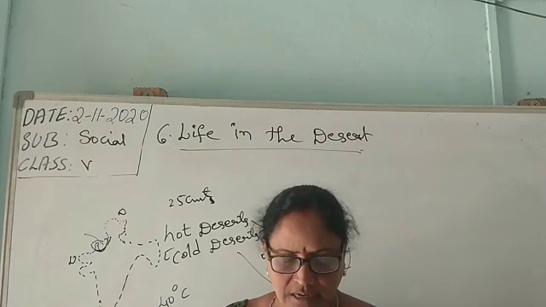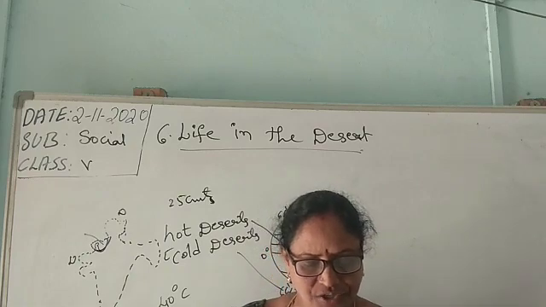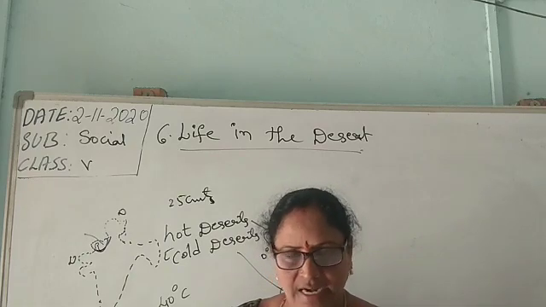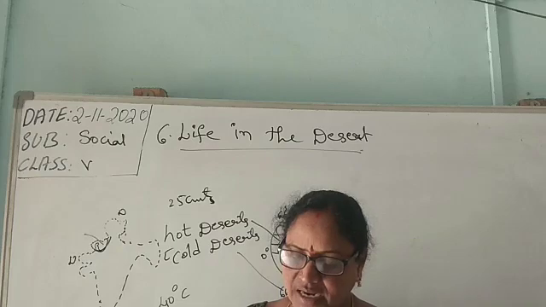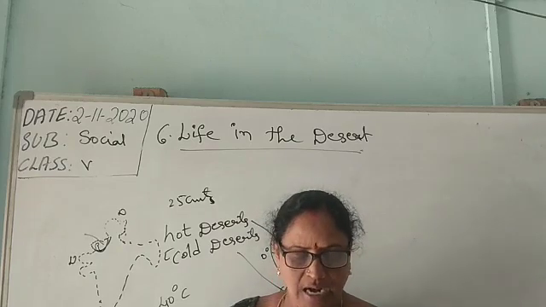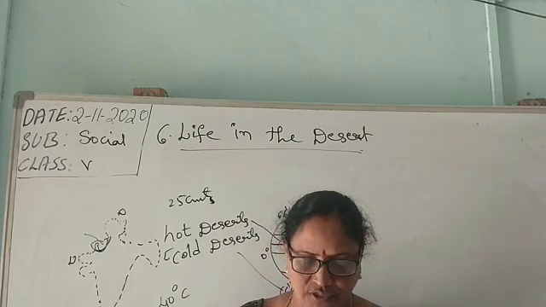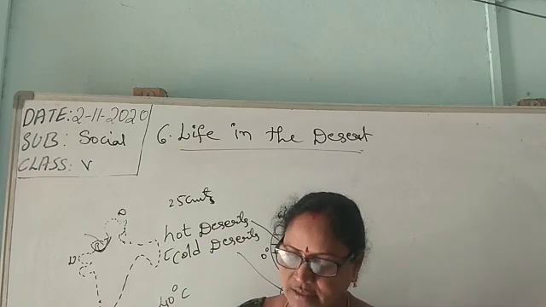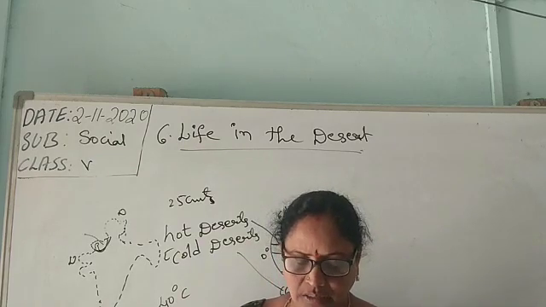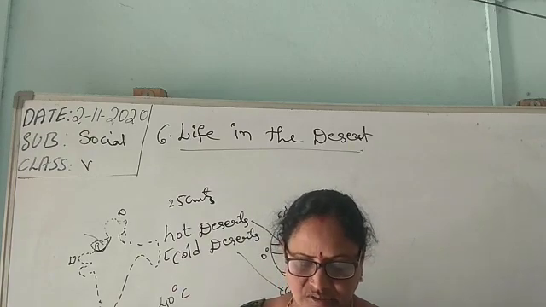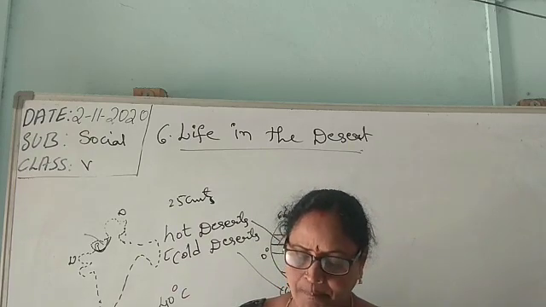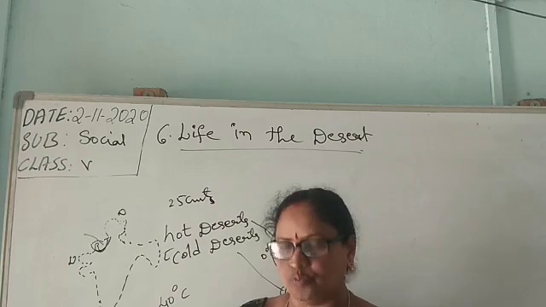How is the plant life in these areas? The vegetation found in deserts is adapted to withstand extreme climate and scarcity of rainwater. Most desert plants have long roots which go deep into the earth in search of water. It is through leaves that a plant loses water.